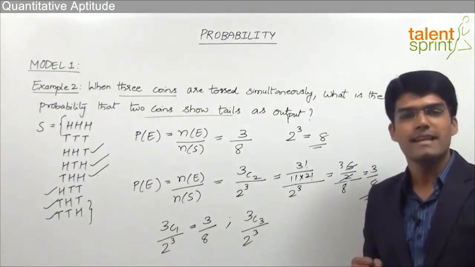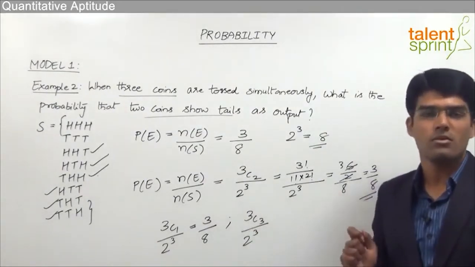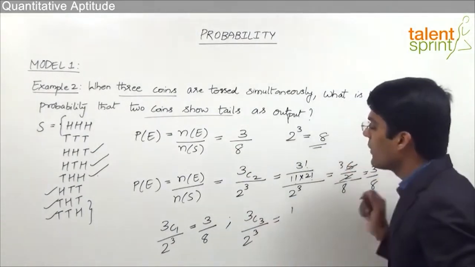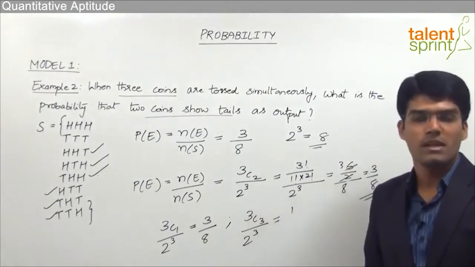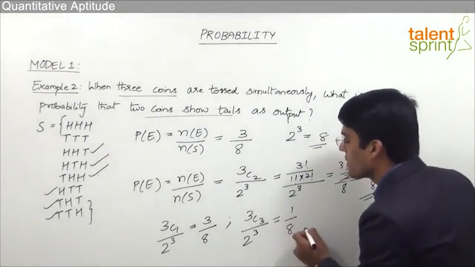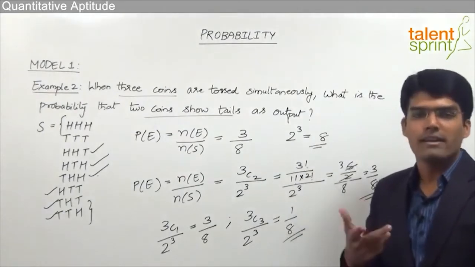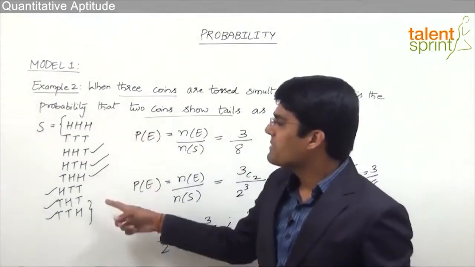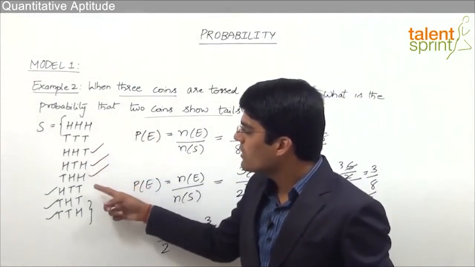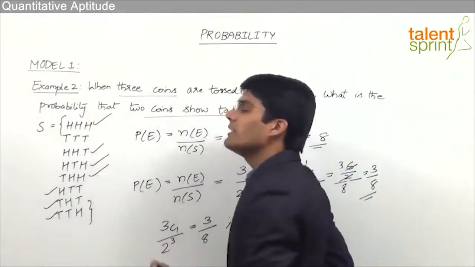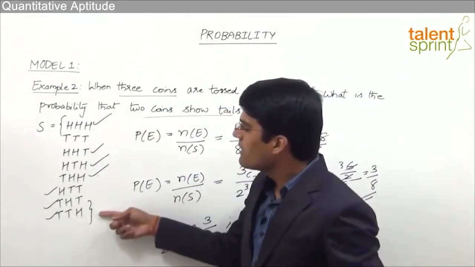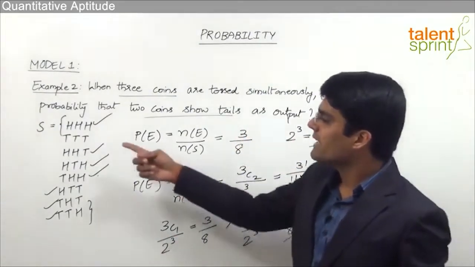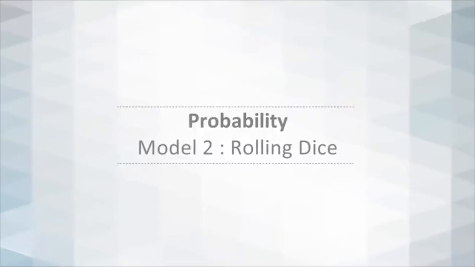Only the numerator changes based on the given event. Since we need 3 heads, we can take it as selection of 3 coins out of all the 3 coins. That is nothing but 3C3, and 3C3, as we know, is equal to 1. Whenever R is equal to N, NCR is equal to 1. So 1 divided by 8. The probability that all the 3 are heads, or let's say all the 3 are tails, can be taken as 1 by 8. And this again can be justified from the sample space. Out of all the 8 outcomes, we have only one outcome where all 3 are heads, whereas the remaining all have fewer than 3 heads. So 1 out of 8 will be the answer. Likewise for 3 tails, again 1 out of 8 will be the answer.